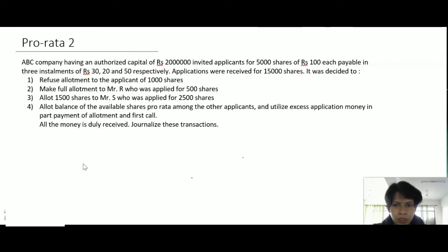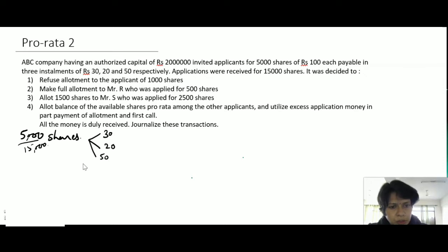Generalize these transactions. In this type of question, first we will maintain a table for our convenience. In a short manner we have maintained a table. We issued 5,000 shares for working notes, and the calls are rupees 30 on application, 20 on allotment and 50 on first call. We have received applications for 15,000 shares for 5,000 shares.